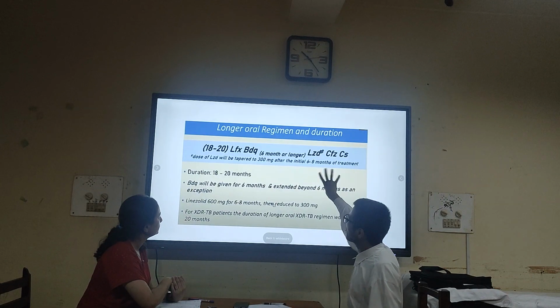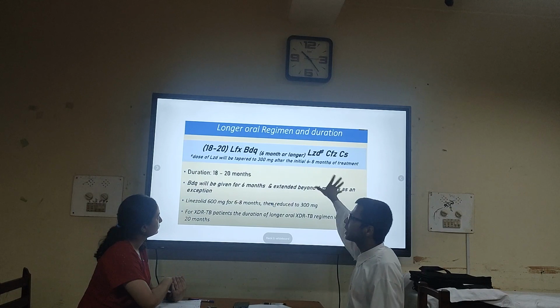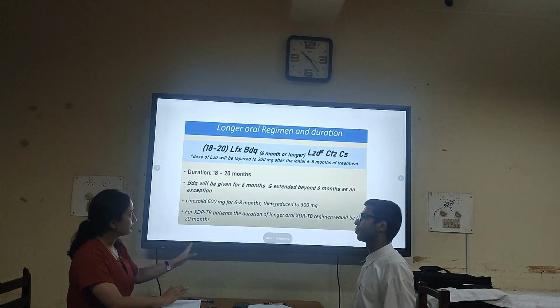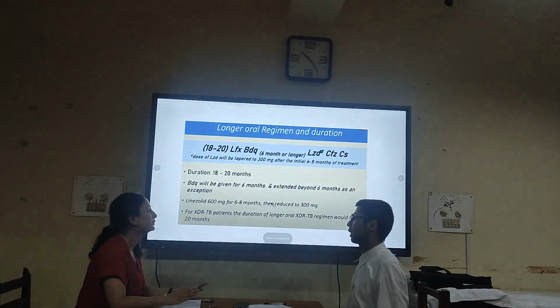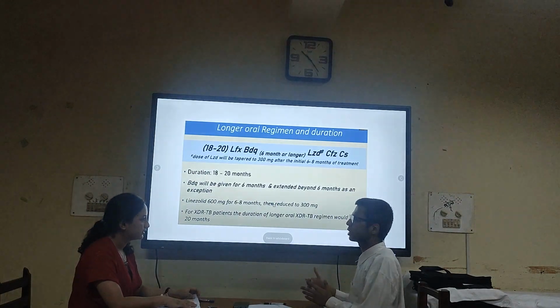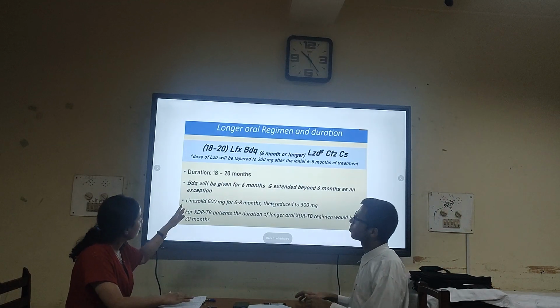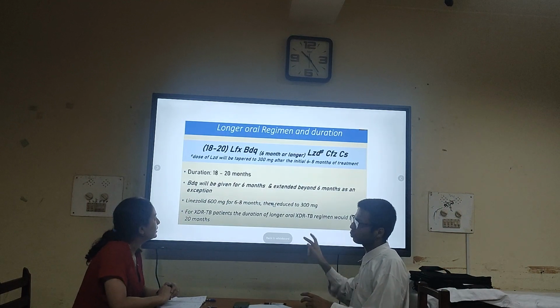We have to keep 5 or 6 drugs, but we can tweak it and make our regimen from those drugs based upon the patient profile, availability of the drug, toxicity, and side effects. But the duration is longer, that is 18 months. Yes, that is one disadvantage.